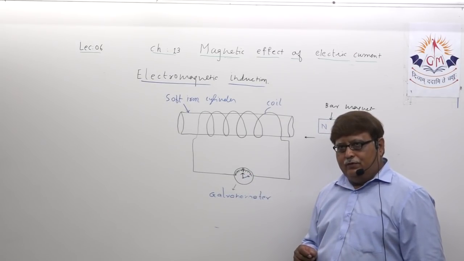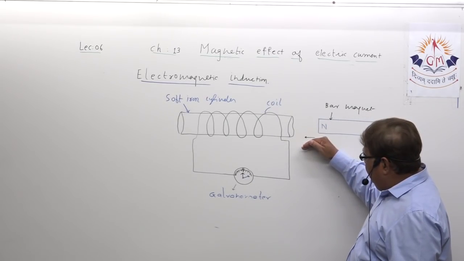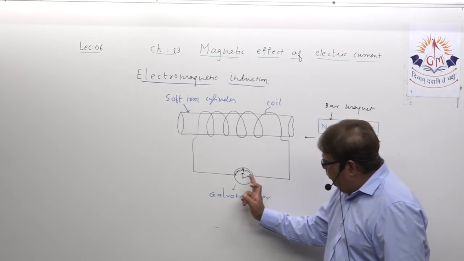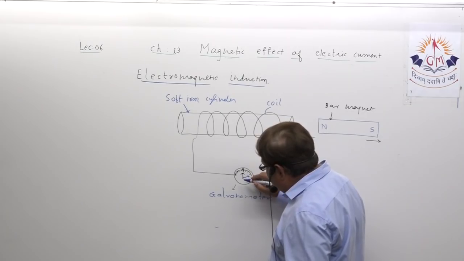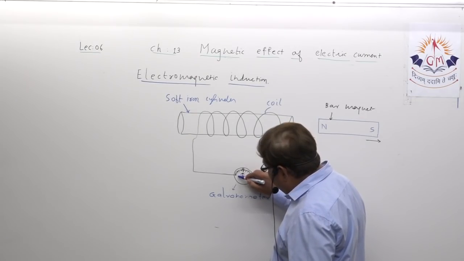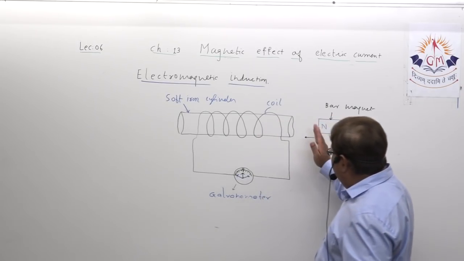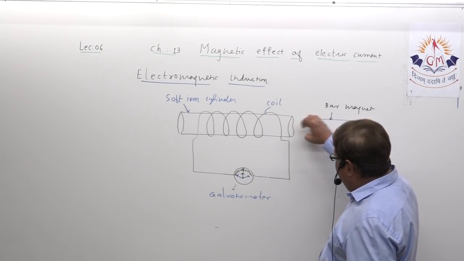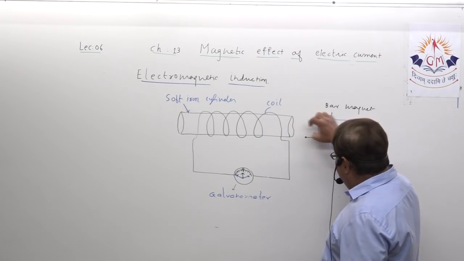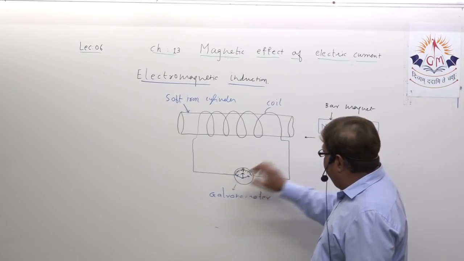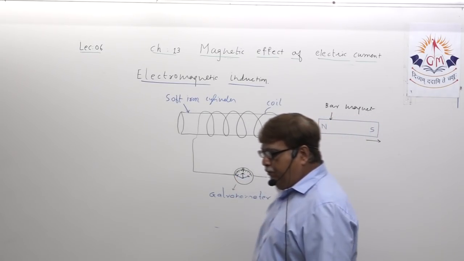Again, you move the bar magnet away, and the pointer will move, so the deflection is in the anti-clockwise direction. But the moment you stop, the pointer again shows 0. When you are moving it, you will see the deflection, but once the magnet becomes stationary, it shows 0.